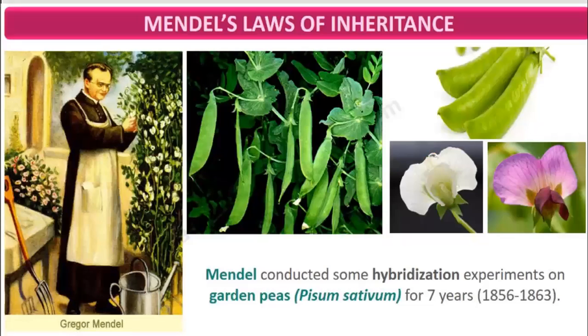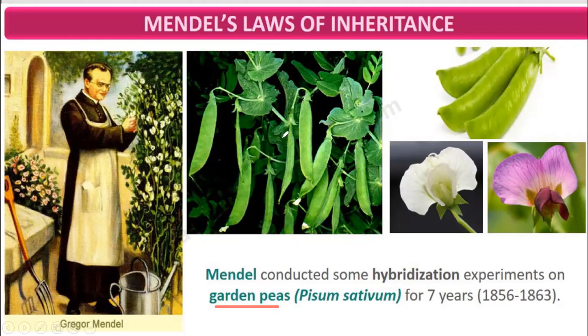So he conducted some experiments. Mendel conducted hybridization experiments. Hybridization means artificial hybridization, where there was interference by humans. Mendel is interfering with natural hybridization, so this is artificial hybridization. When there is no interference by human beings, that is called natural. But if there is interference by human beings, it becomes artificial. So Mendel conducted hybridization experiments on which plant?